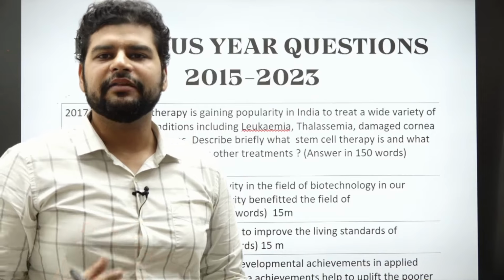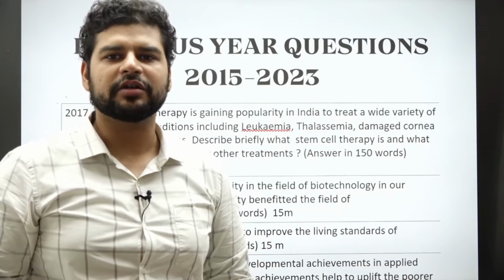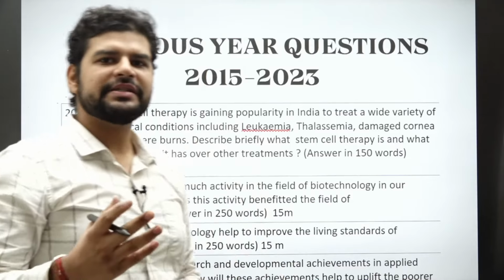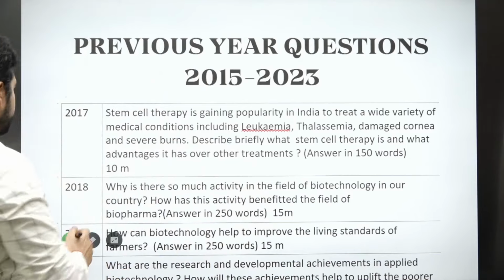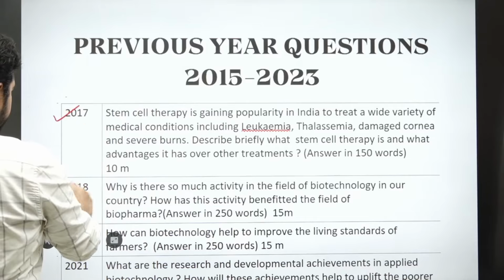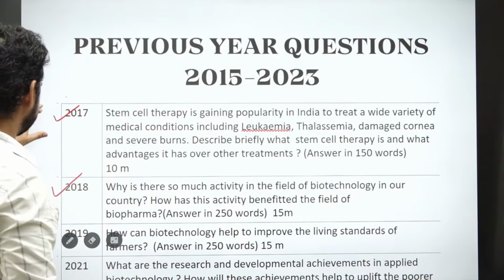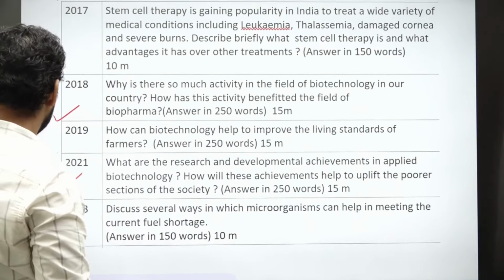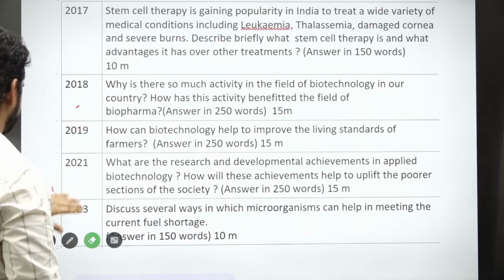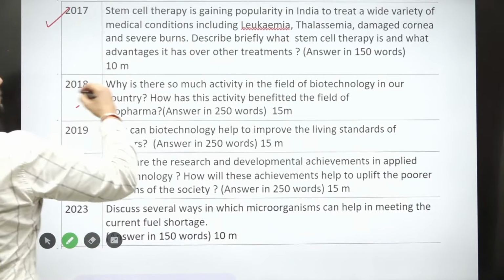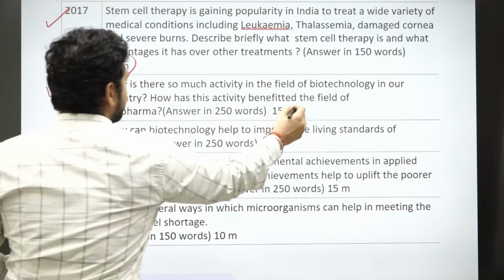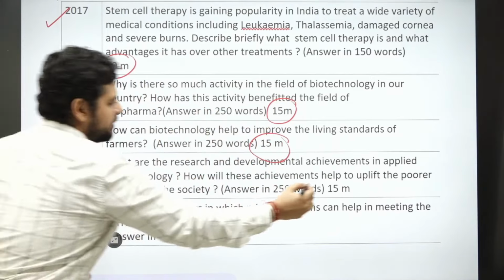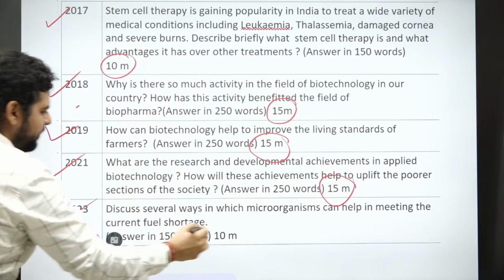To keep up the high relevance of the questions, since science and technology is based on current affairs, we are starting with 2015 till 2023. Now, if we see year wise, there has been a question in 2017, 2018, 2017 for 10 marks, 2018 for 15 marks, 2019 for 15 marks, 2021 15 marks, 2023 10 marks.